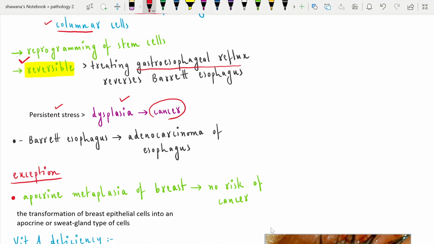Metaplasia does not always lead to cancer. There's an exception known as the apocrine metaplasia of breast. Apocrine metaplasia of the breast means that the breast epithelial cells are converted into apocrine or sweat gland type of cells, which is not the characteristic of the breast cells, but this is the metaplasia. Maybe some trauma, maybe some underlying cause induces them to convert into sweat gland type, but this is not progressing into cancer. This is an exception, apart from the adenocarcinoma of esophagus.